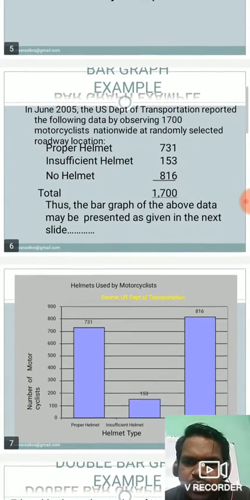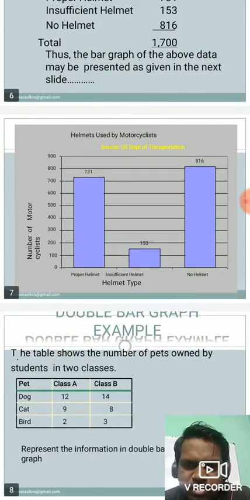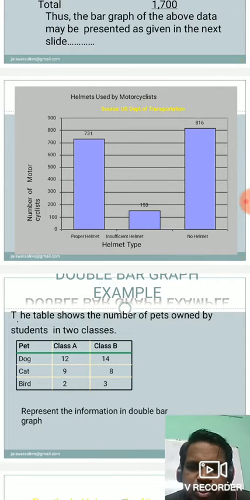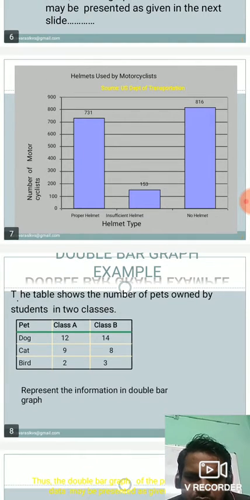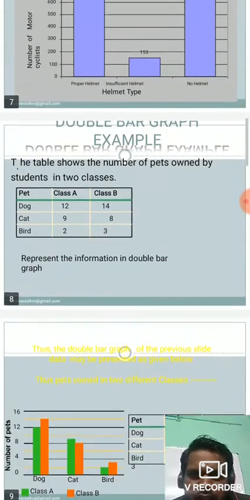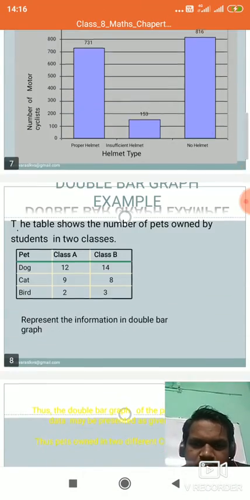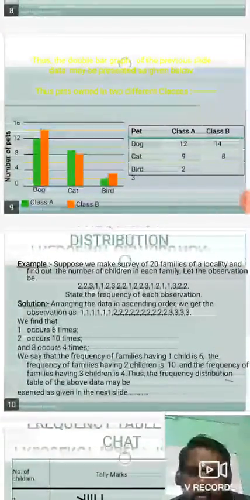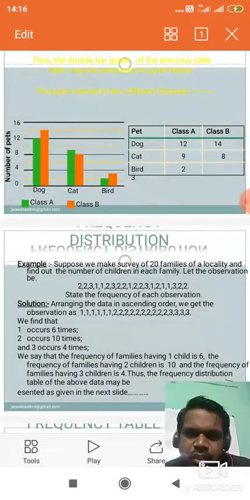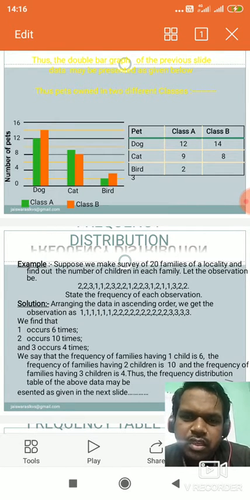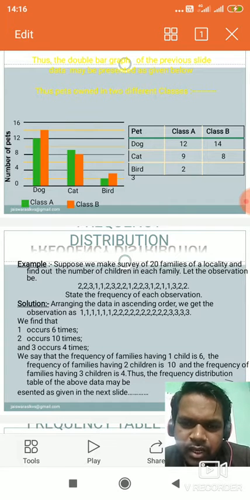So there are some examples you can see that. See, this is the bar graph. So there are some examples I have taken. Now, after bar graph, we'll have to study about double bar graph. In this bar graph, there will be two bars which are representing different data.